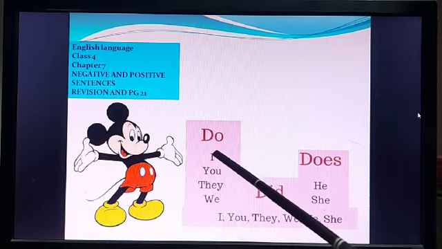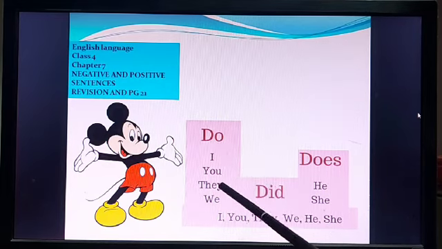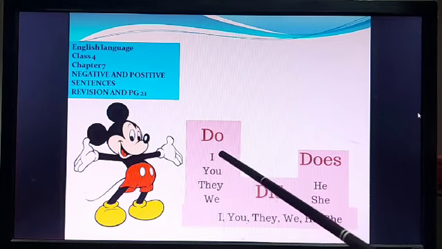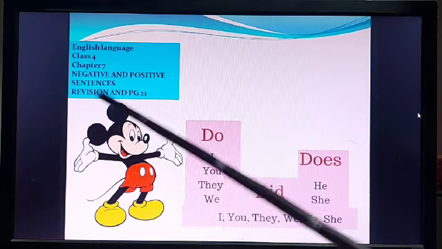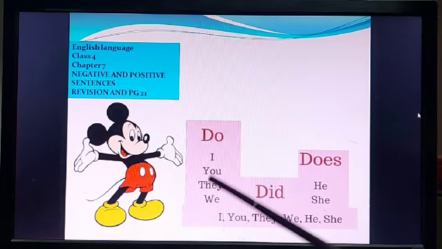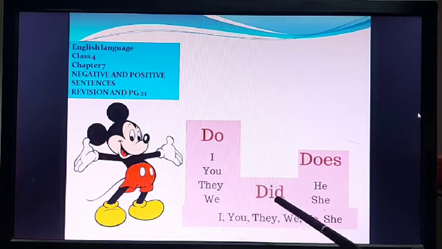That is do, I do, you do, they do, we do. I do not, you do not, they do not, we do not. Since it's negative and positive, so I am using this also. Did is used with everything. Does, he does not, she does not.